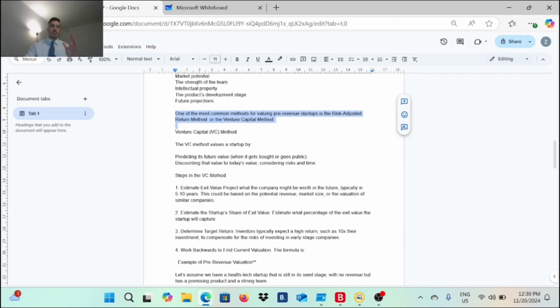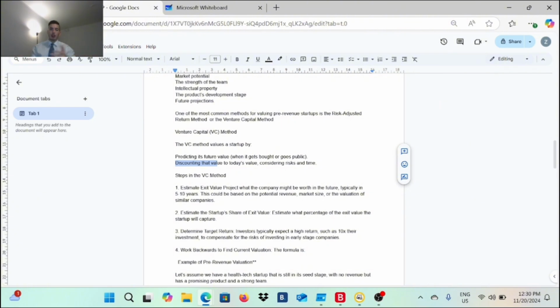All right, how does this method work? They value the pre-revenue startup by the risk-return method, also called the venture capital method. So what does the VC method mean? I will tell you right away. The method works like this: they predict the future value, when the company gets bought or goes public, and they discount that value to today's value, accounting for risk and time.